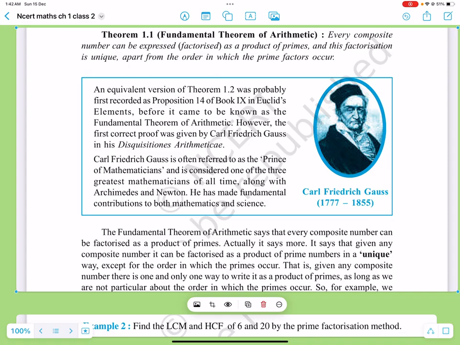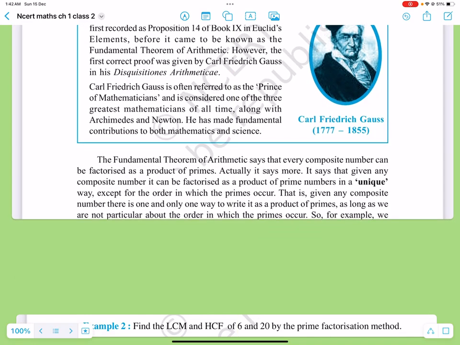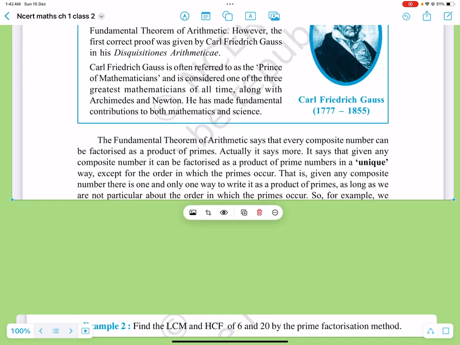All right, so we have discussed it in a lot of detail, and there's some highlights that I just want to talk to you about. If you read these lines in your NCERT book, it says the fundamental theorem says that every composite number can be factorized as a product of primes. Actually, it says more. So this is the thing that you need to focus on when you read any book. You need to read between the lines.